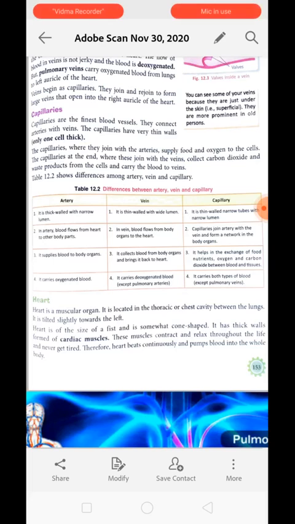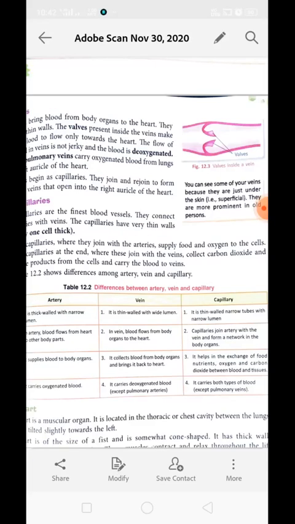Network in the body organ. Artery with the vein form a network in the body organ, means all the body organs have a network of capillaries present in them, and because of these capillaries they are able to get nutrient and oxygen supply. Now next is artery. It supplies blood to the body organ, whereas vein collects the blood from the body organ and brings it back to the heart, whereas capillary helps in exchange of food, nutrient, oxygen and carbon dioxide between blood and tissue.